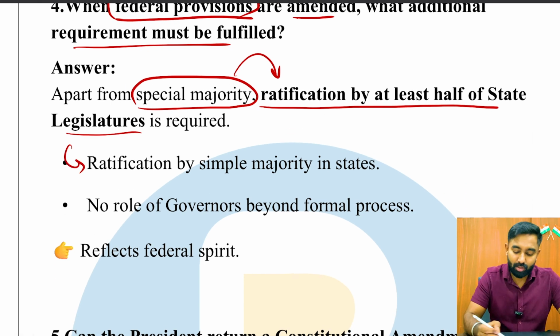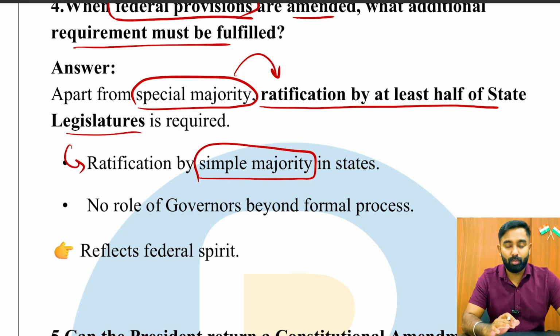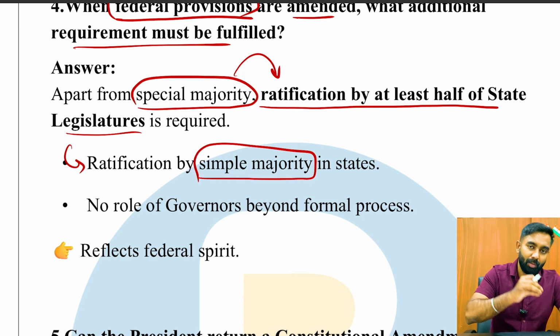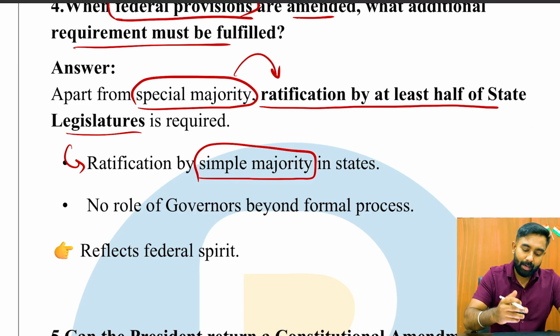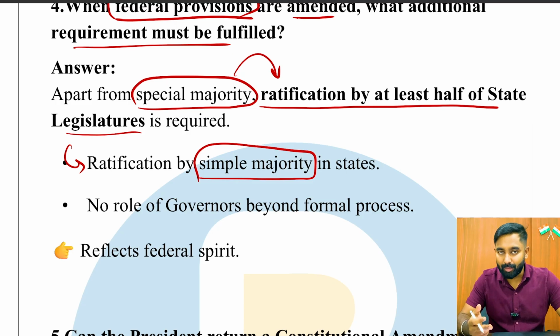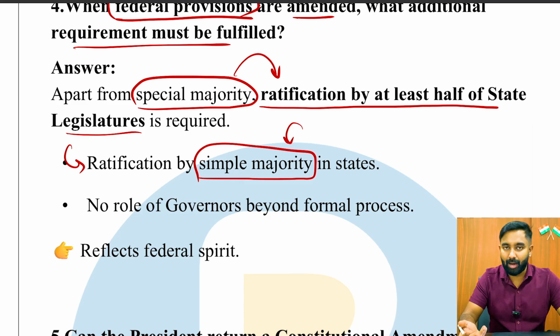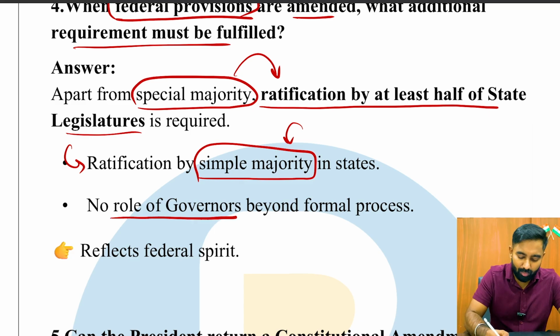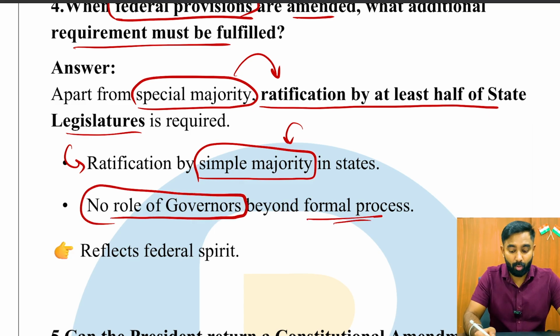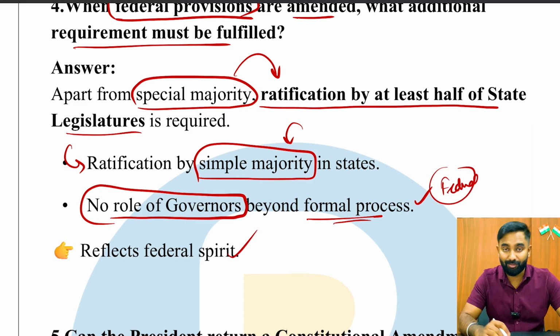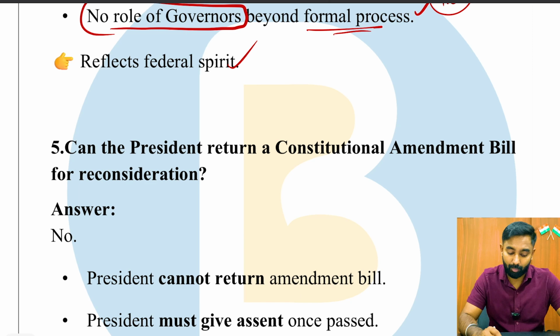And this ratification by the states can happen through a simple majority itself. That's all. So the special majority applies only to Parliament, Rajya Sabha and Lok Sabha, and if any federal provisions are involved in the amending process, then state ratification is also required. When the states ratify, they can only do so through a simple majority, and there is no role for governors beyond the formal process. So this reflects the federal spirit, and that is also one of the important points.